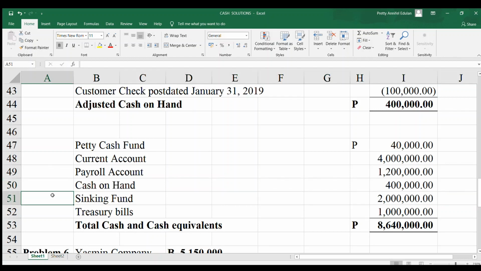So, cash in bank current account, that is to be included. How about the payroll account? Yes, just like my previous problem discussion, payroll account will be included because this is a payment of a current liability, meaning it is cash as of this moment. How about cash in bank sinking fund?